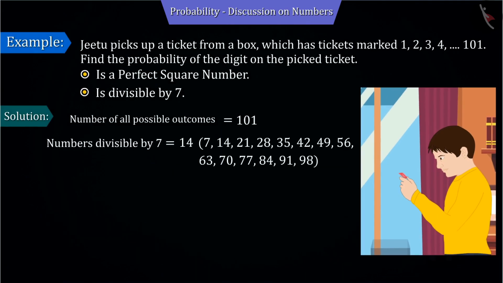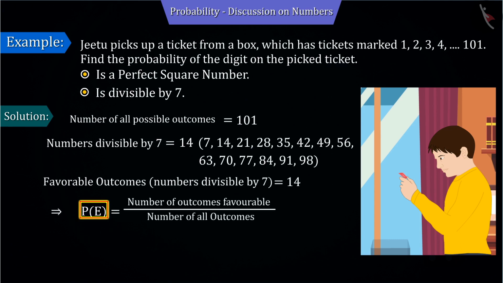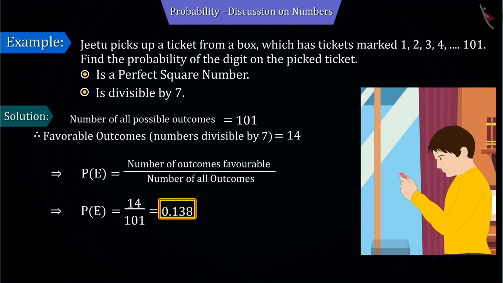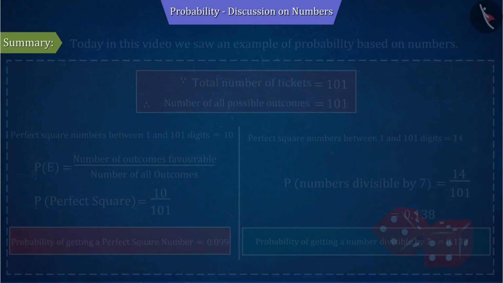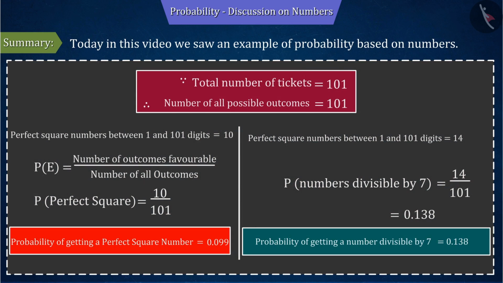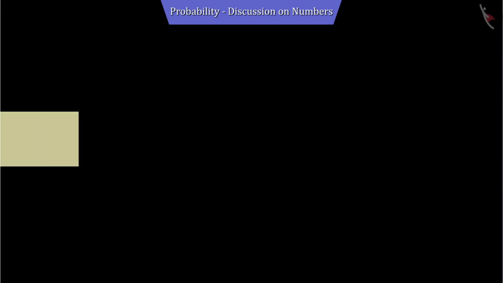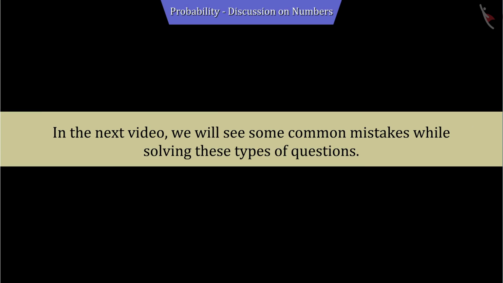Correct answer. There are a total of 14 numbers in the given numbers which are divisible by 7. That is, the number of results favorable to the event are 14. Substituting the values of the total possible outcome and the outcome favorable to the event in the probability formula, and by solving, the probability of getting the number divisible by 7 is 0.138. Today in this video, we saw an example of probability based on numbers. In the next video, we will see some common mistakes while solving these types of questions.